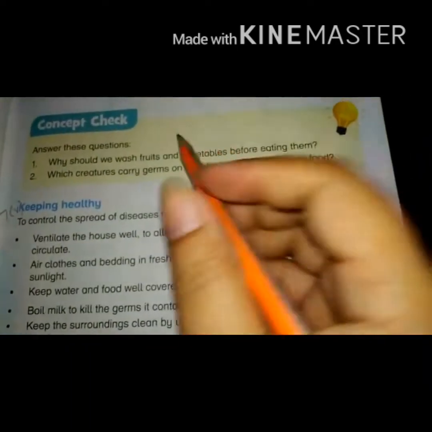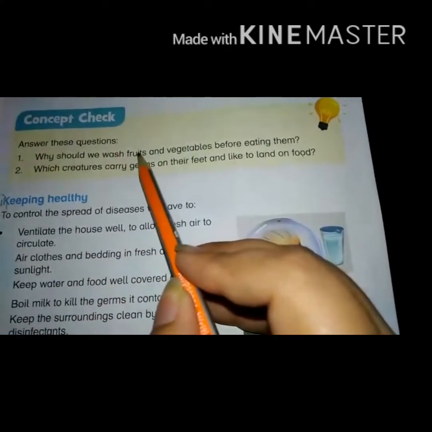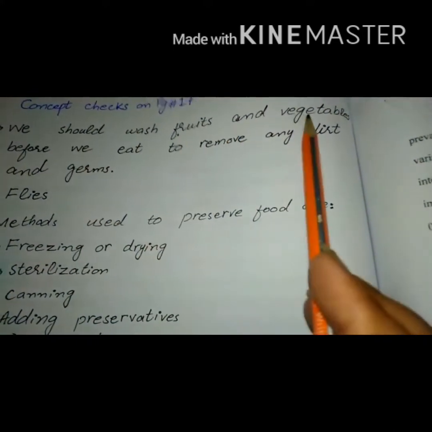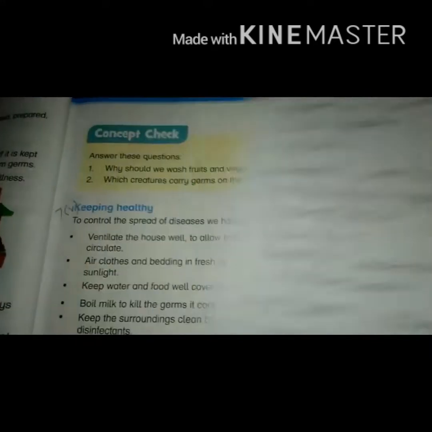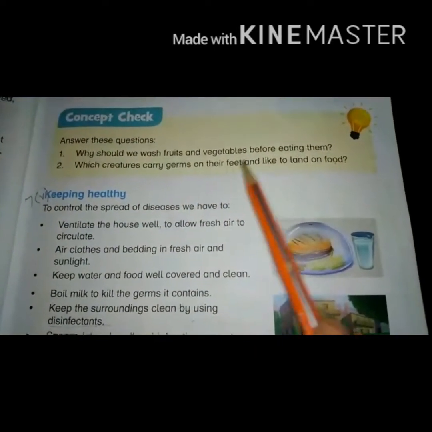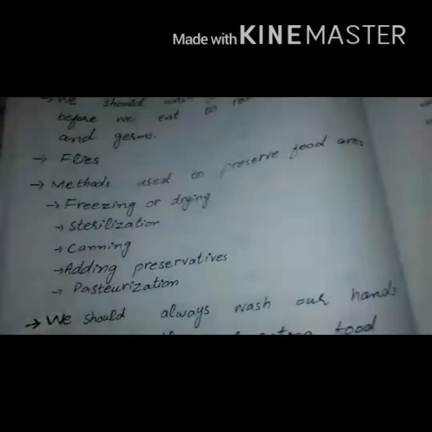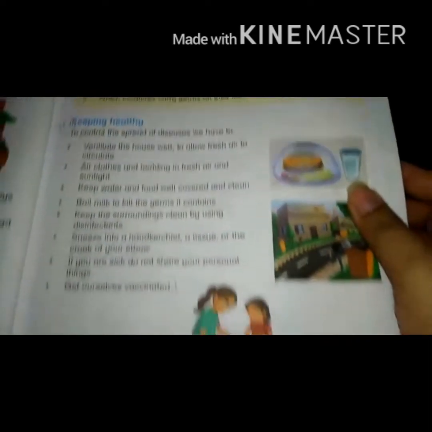Now we'll discuss the questions. Concept check on page number 17. First question: why should we wash fruits and vegetables before eating them? We should wash fruits and vegetables before we eat to remove any dirt and germs. Next question: which creatures carry germs on their feet and like to land on food? Basically, flies are the creatures that carry germs on their feet.